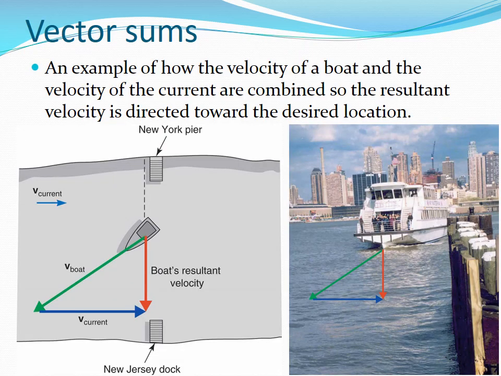This is an example of how the velocity of a boat and the velocity of a river current are combined so the resultant velocity is directed toward the desired location. The boat captain must compensate for the current and steer slightly up current to head straight towards the dock.